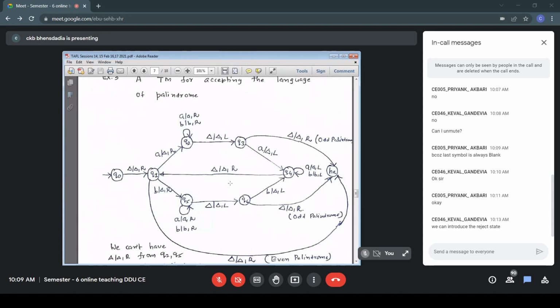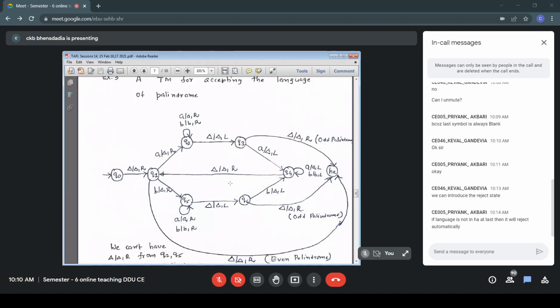See, in the state Q3, if we get B instead of A, because we started with A in the state Q1, in the matching position, if we get B, then my input cannot be a palindrome. Similarly, from Q1 to Q5, we have found B. In the matching position in the state Q6, if we get A, again, the input can't be a palindrome.